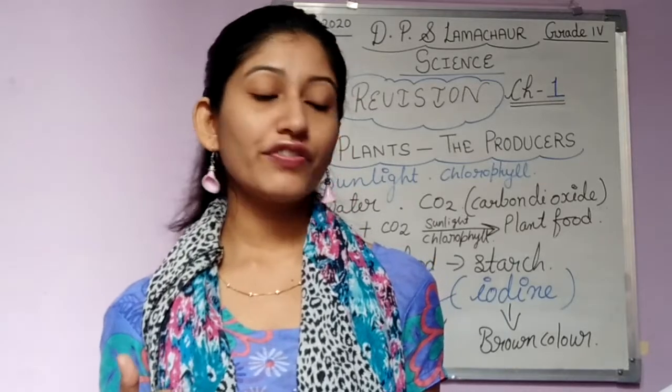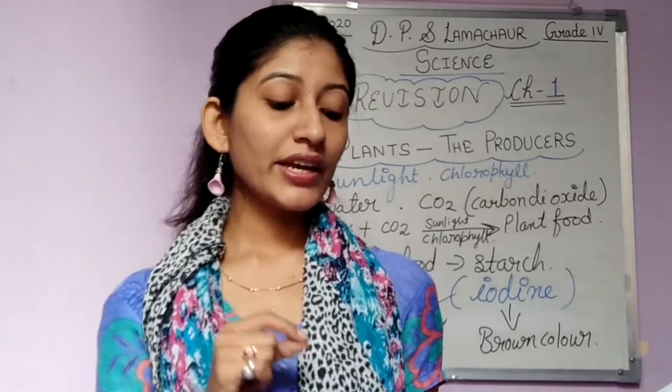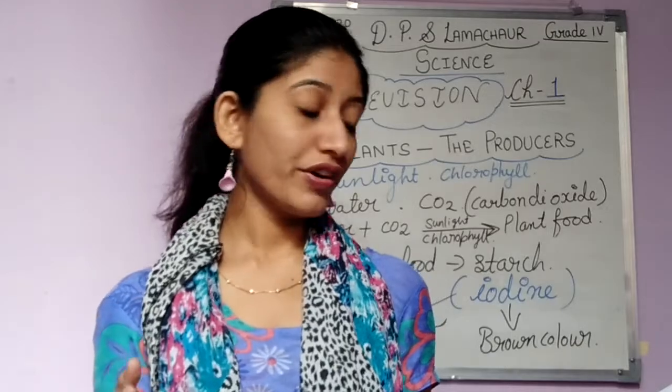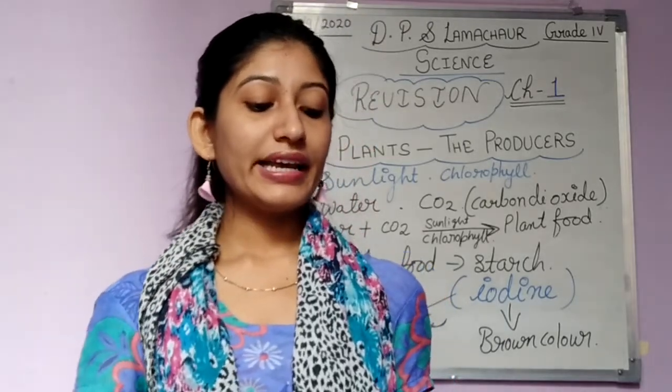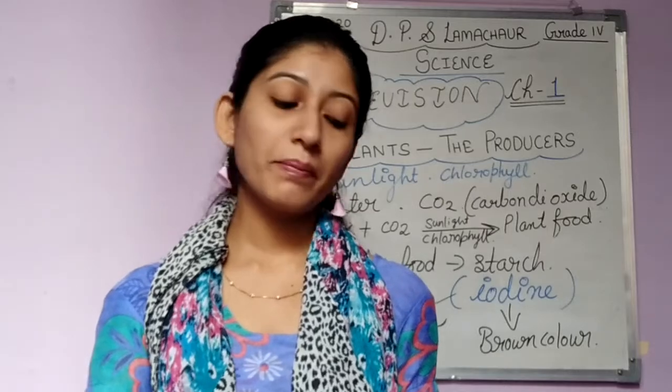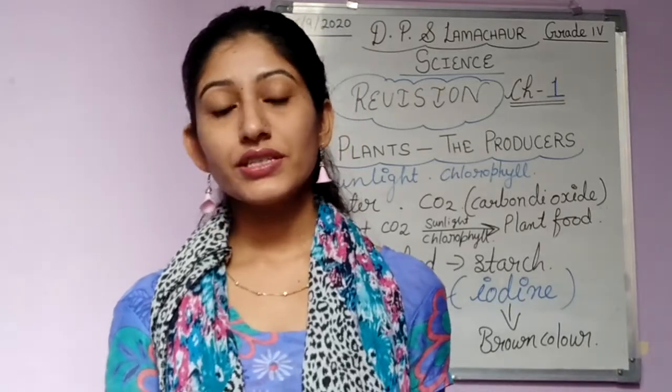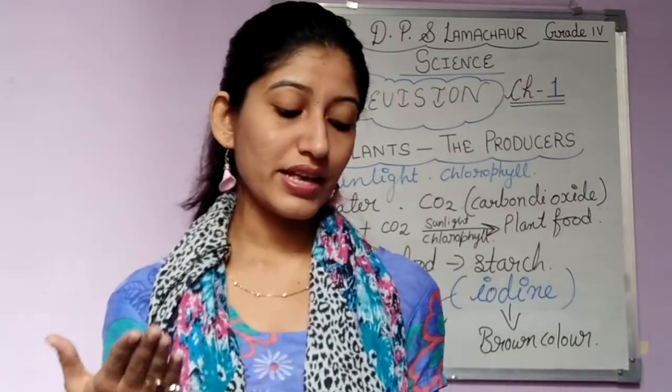It gets energy from the sunlight. The green color pigment called chlorophyll traps the sunlight to prepare food. The food prepared by the leaf is in the form of simple sugar and the process is called photosynthesis.